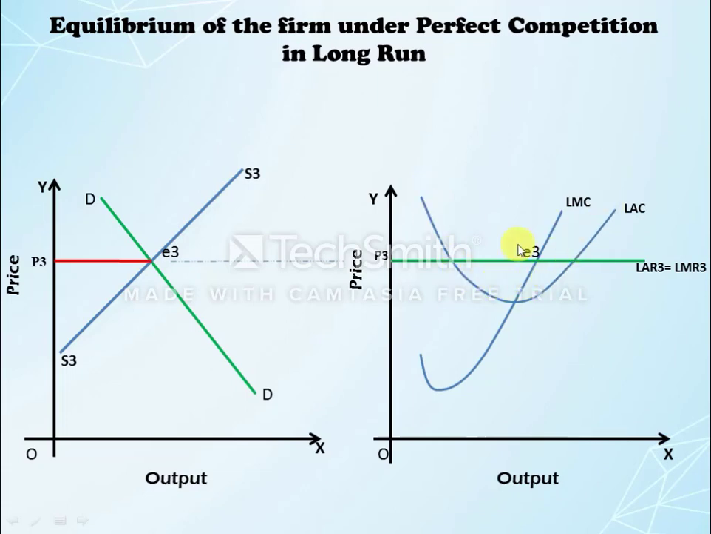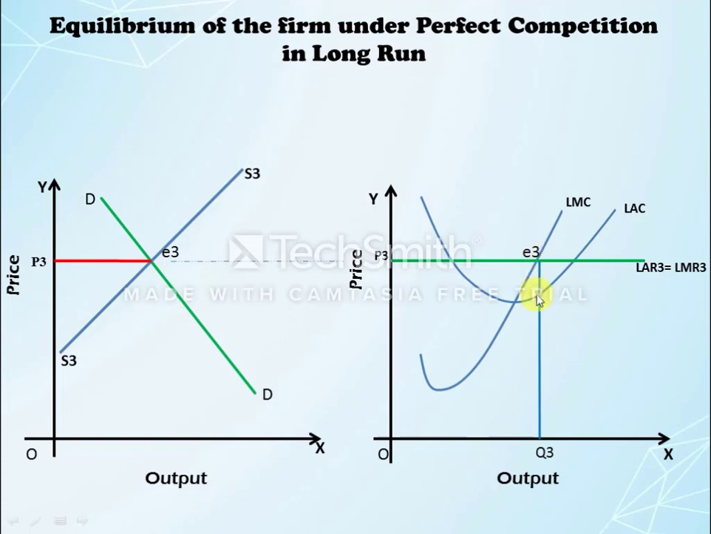So we can see from the diagram, the long run average cost curve is below the long run marginal revenue curve. Now in the diagram, there is an equilibrium point at point E3. At point E3, the conditions of equilibrium are fulfilled. Number one, at point E3 the marginal cost is equal to marginal revenue. The second is that the marginal cost curve cuts the marginal revenue curve from below.